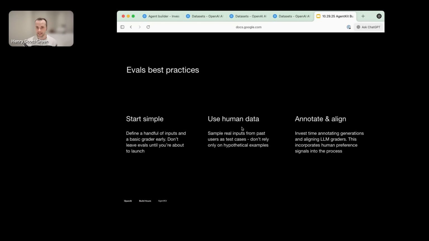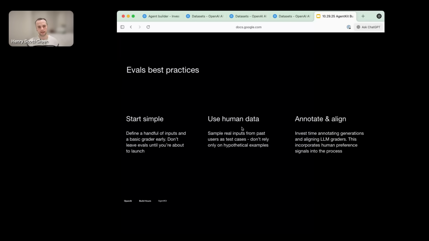Secondly, using human data. It's really hard coming up with hypothetical inputs, or using LLMs to generate synthetic inputs. You'll probably get much better performance if you get real user data, real inputs from real end users, because that captures a lot of the messiness of the real world.